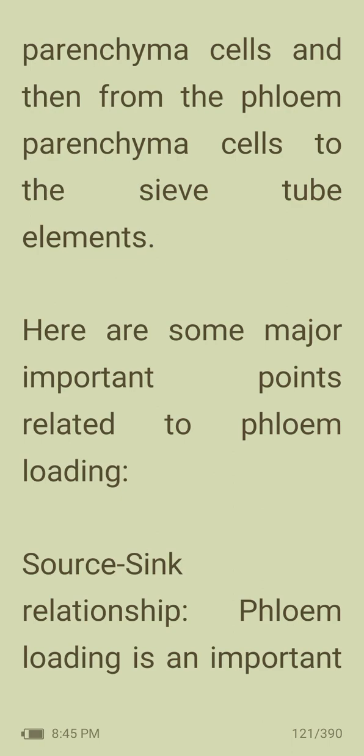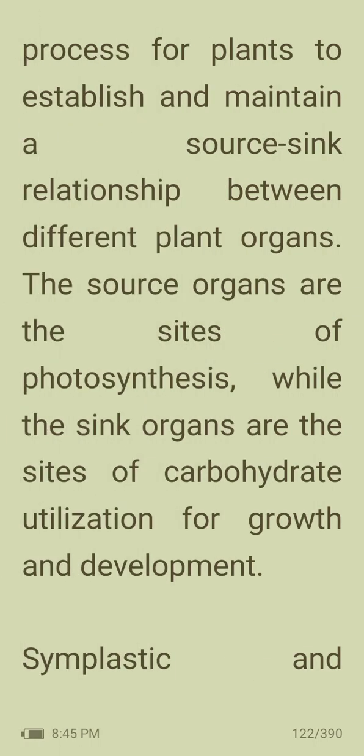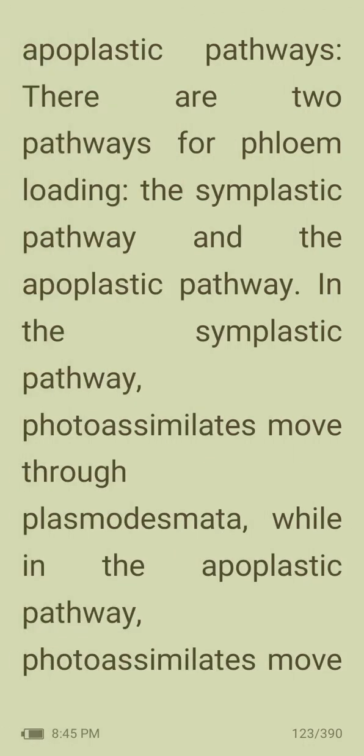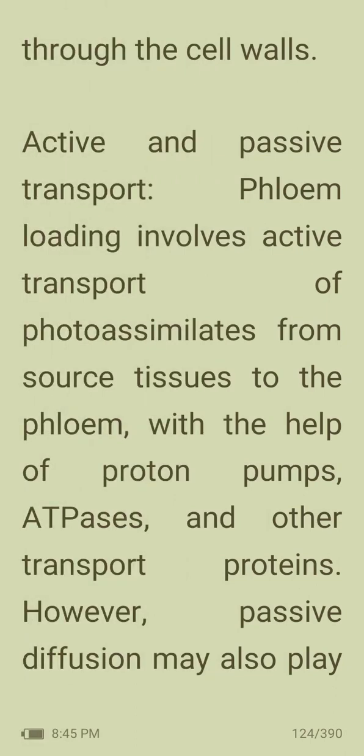Source-sink relationship. Phloem loading is an important process for plants to establish and maintain the source-sink relationship between different plant organs. The source organs are the sites of photosynthesis, while the sink organs are the sites of carbohydrate utilization for growth and development. Symplastic and apoplastic pathways. There are two pathways for phloem loading, the symplastic pathway and the apoplastic pathway. In the symplastic pathway, photoassimilates move through plasmodesmata, while in the apoplastic pathway, photoassimilates move through the cell walls.